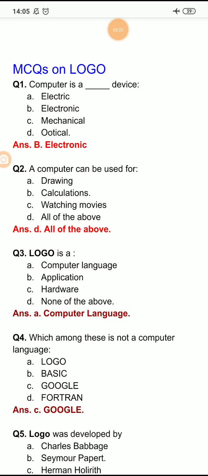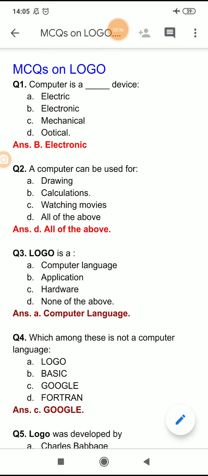If we do not follow the proper syntax or rules, the system will show an error, a syntax error. So every programming language has its own syntax, its own rules of writing the program.